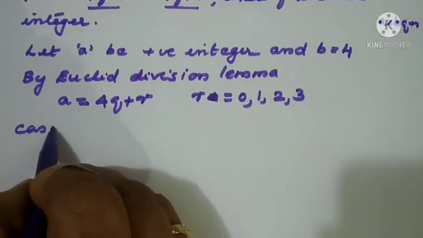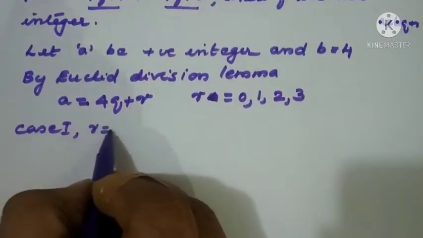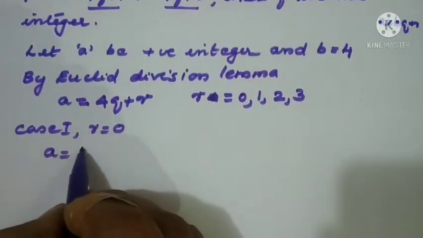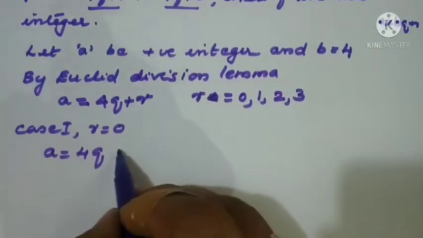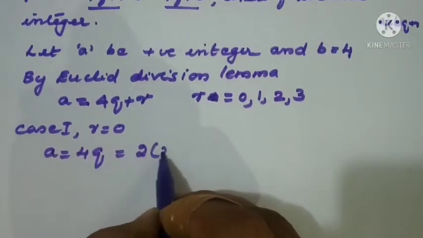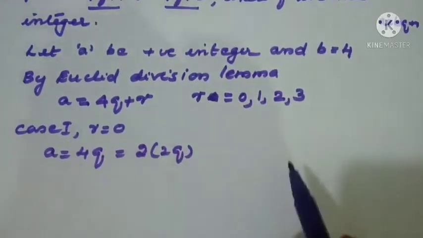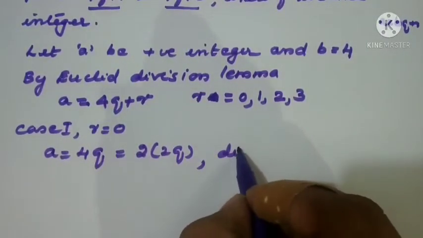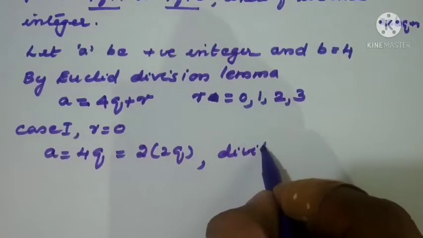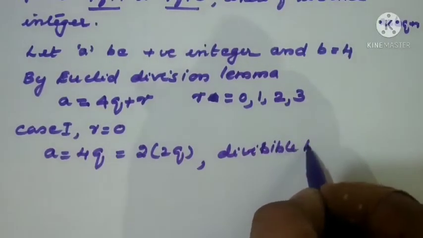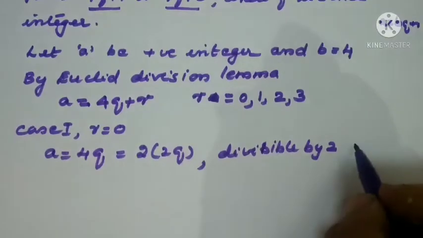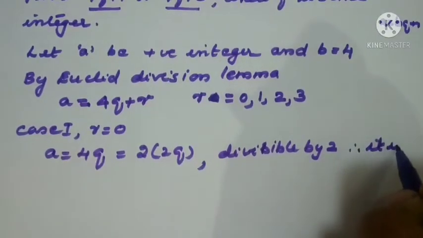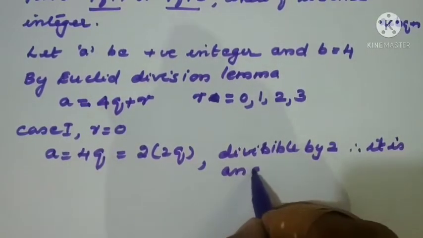here case 1. When r = 0, what is a now? a = 4q. It can be written as 2 into 2q. That means it's a multiple of 2, or divisible by 2. Therefore, it is an even integer.